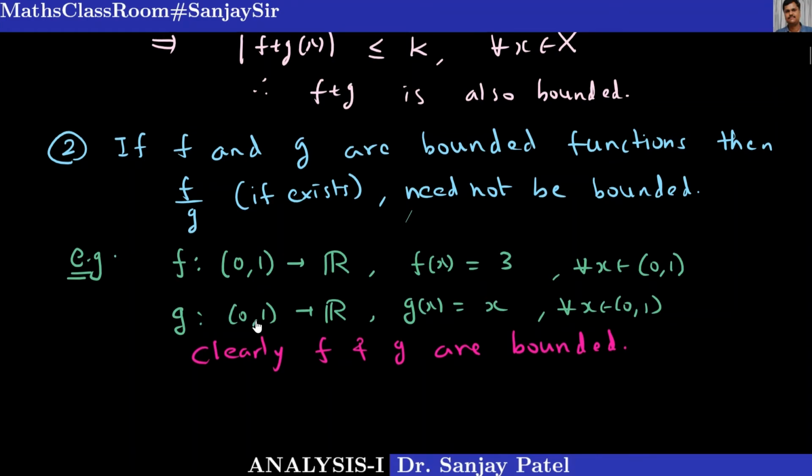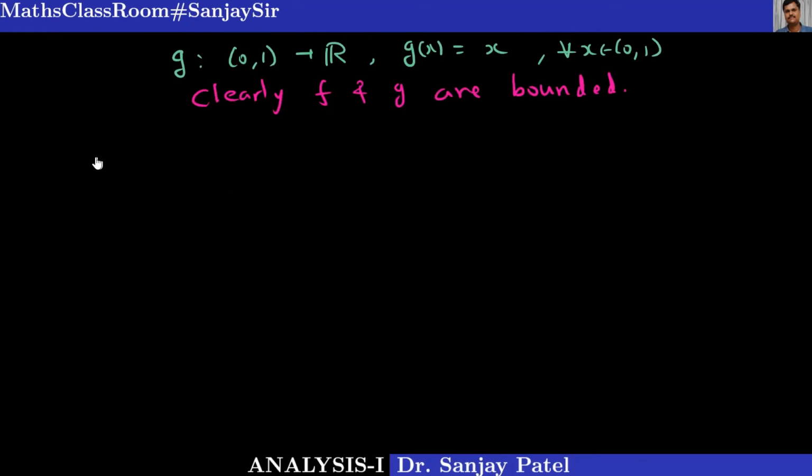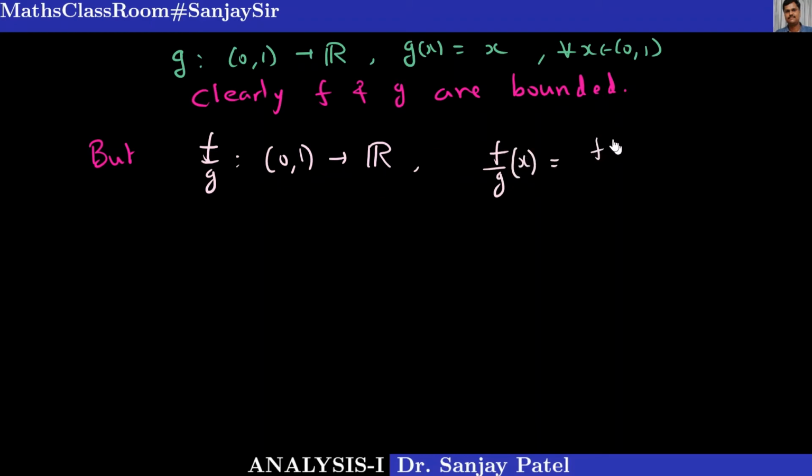But if you try to find f upon g, which is again from open interval 0 1 to R, defined as (f upon g)(x) equal to f(x) upon g(x). What is f(x)? It is 3. And what is g(x)? It is x for every x.